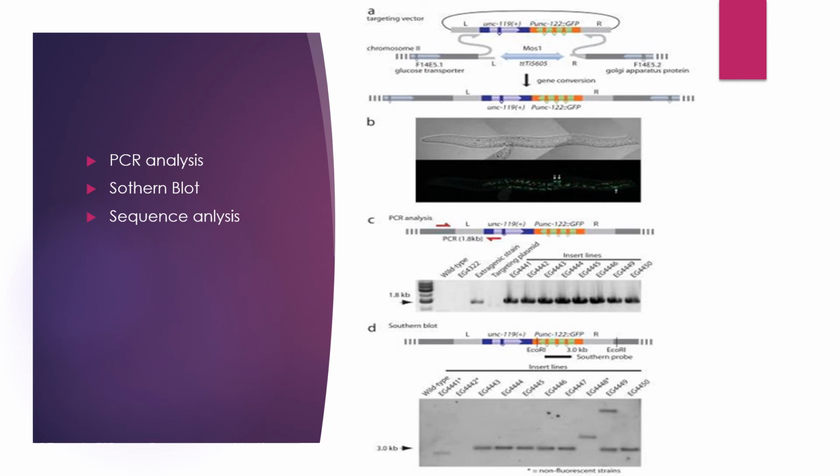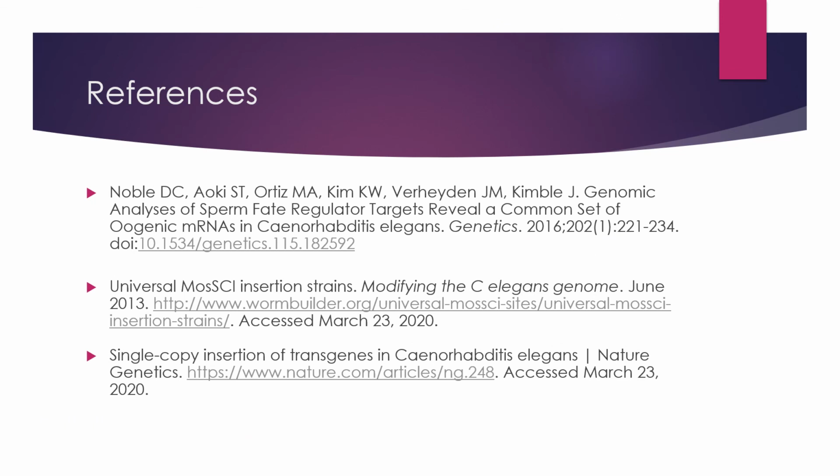You can also do a Southern blot to show the percentage of the genes that were inserted. And a sequence analysis also allows you to determine the gene expression. And here are the references.